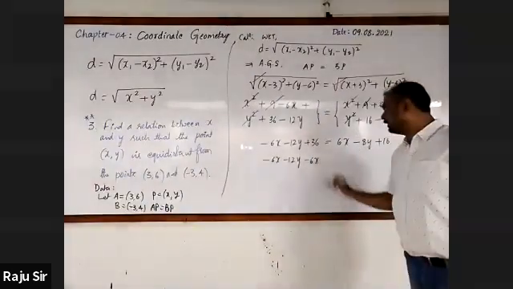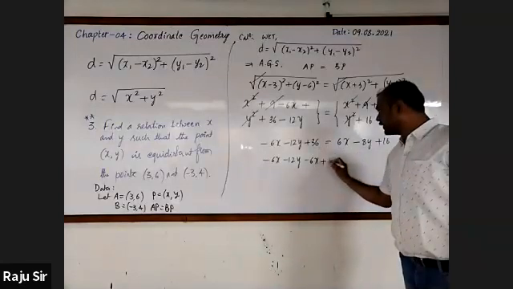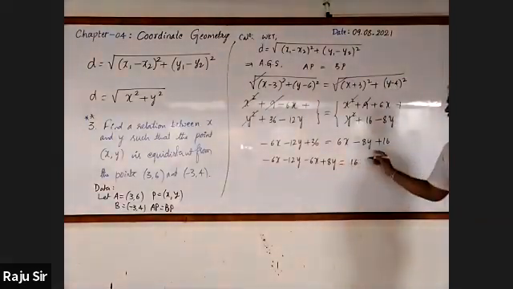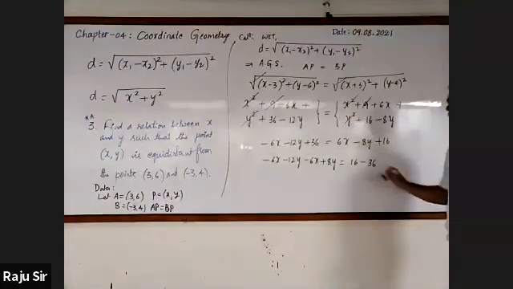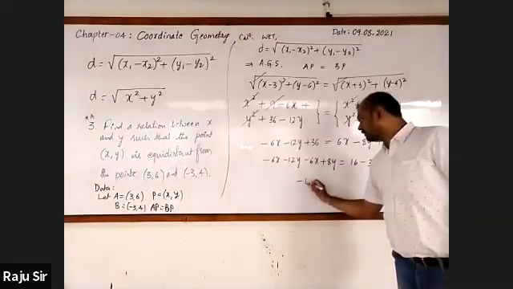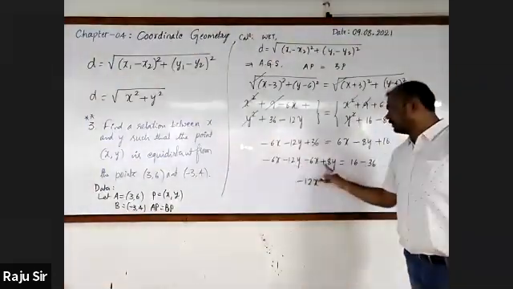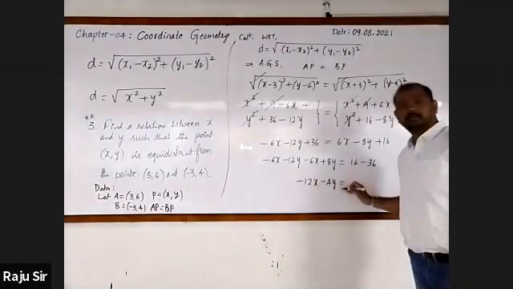It becomes minus 6x, then minus 8y becomes plus 8y after transferring, which is equal to 16. Then transfer 36 to the right hand side. It becomes minus 36. Minus 6x minus 6x is minus 12x. Minus 12y plus 8y is minus 4y.